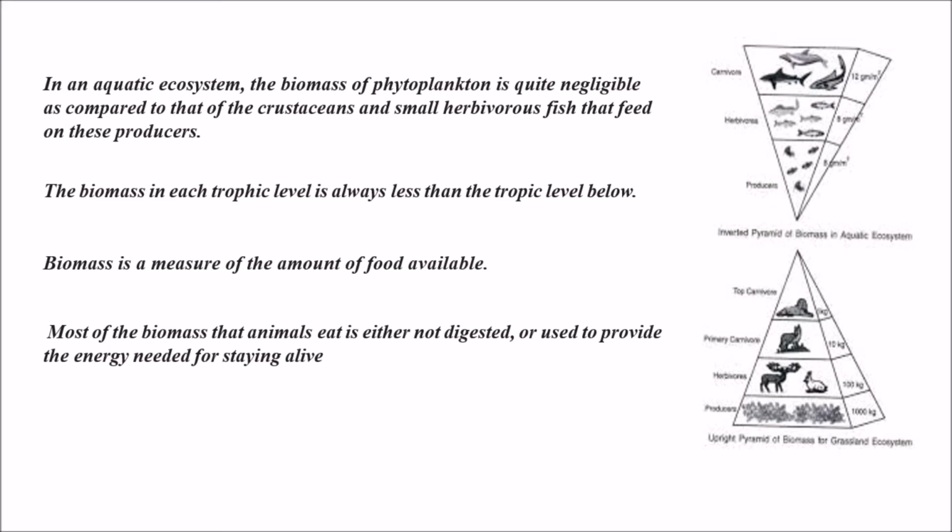If you observe the pyramid of biomass in an aquatic ecosystem, it is always inverted, pointed at the base and broader at the top. The biomass is a measure of the amount of food available in each trophic level. Most of the biomass that animals eat is either not digested or used to provide the energy needed for staying alive. Let's go through all the points once.